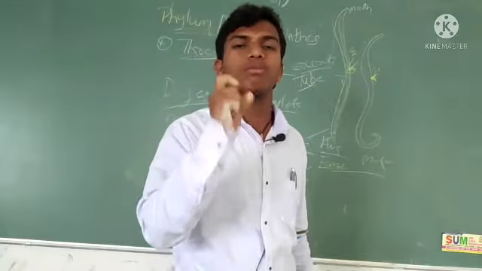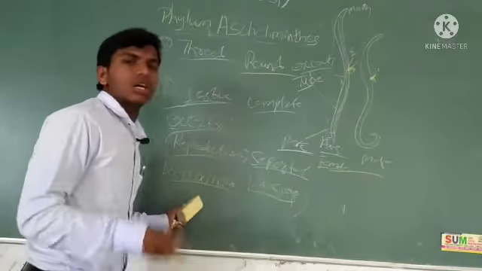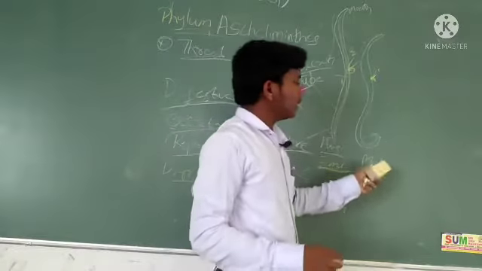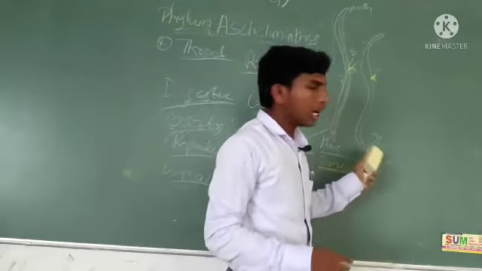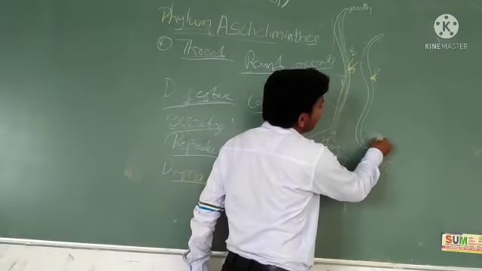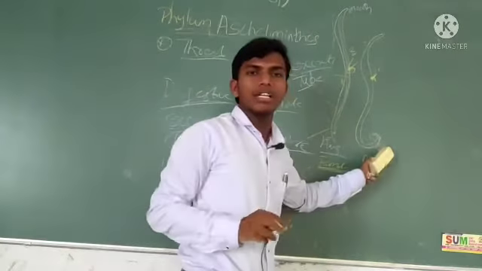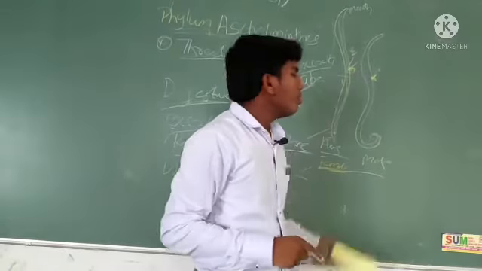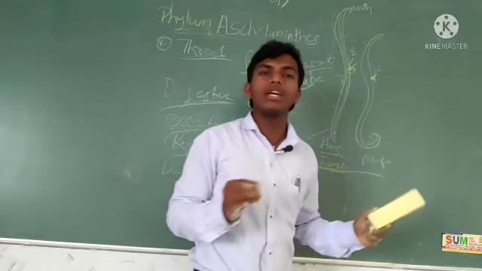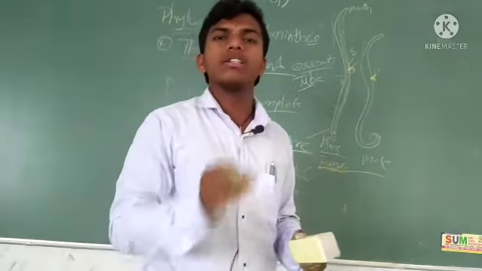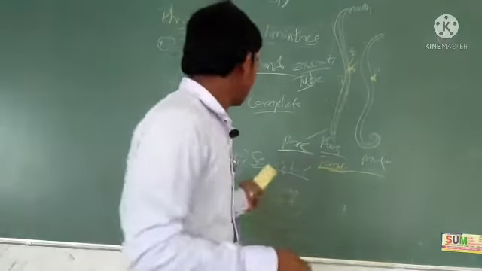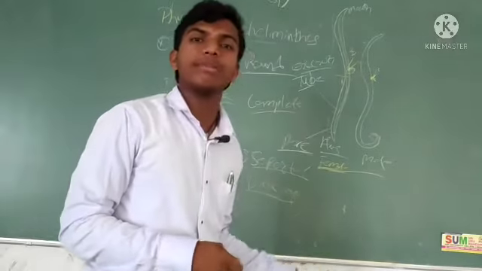What is the first character? Female is always longer than the male. The second is that the posterior end of the male is curved. Due to these two morphological characters, we can easily identify which is male and which is female. That's why it exhibits sexual dimorphism.